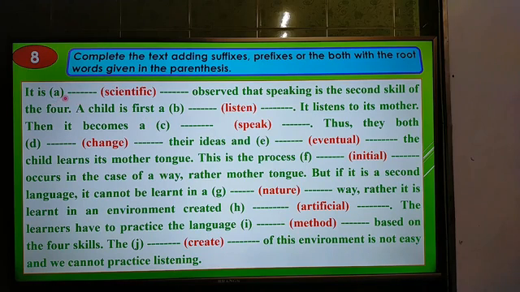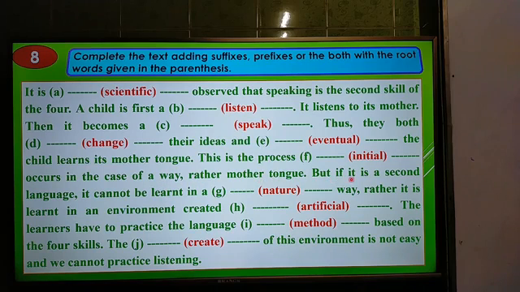It is dash. It is scientific. Observe that speaking is the second skill of the 4. A child is first a dash. It listens to its mother. Then it becomes a dash speak. Thus they both change their ideas and eventually the child learns its mother tongue. This is the process. Initial occurs in the case of a way, rather mother tongue.